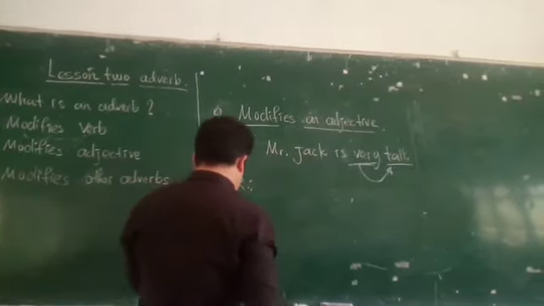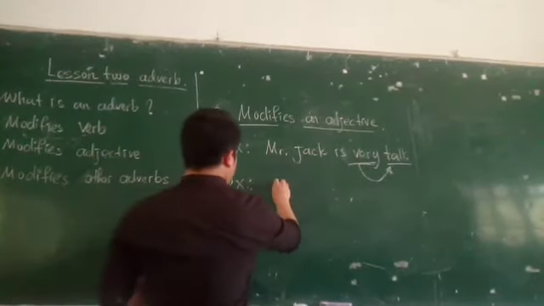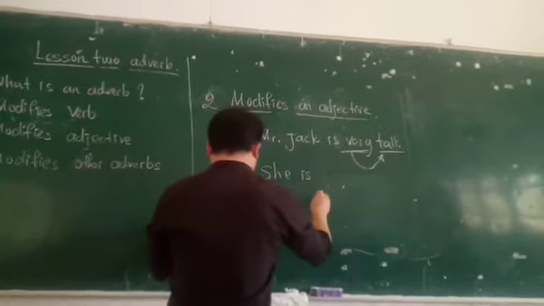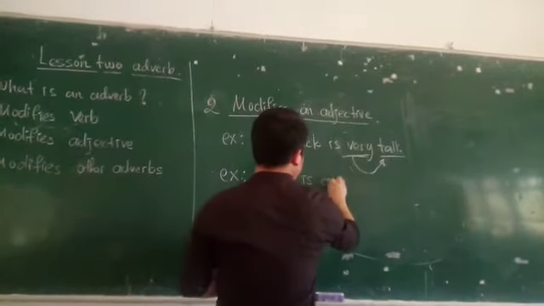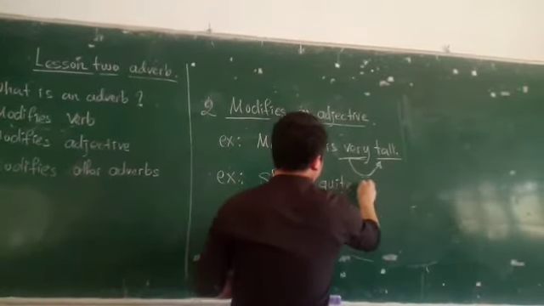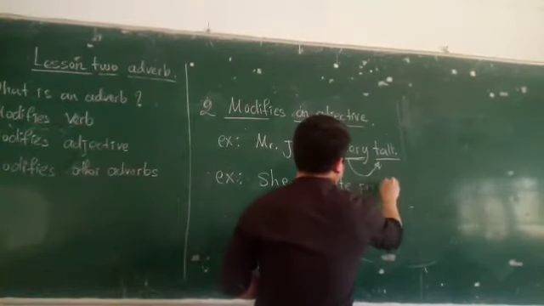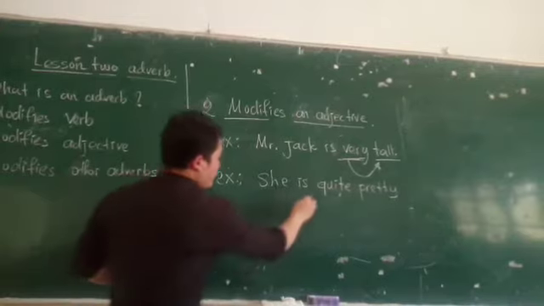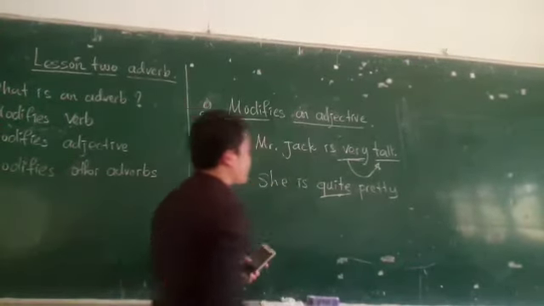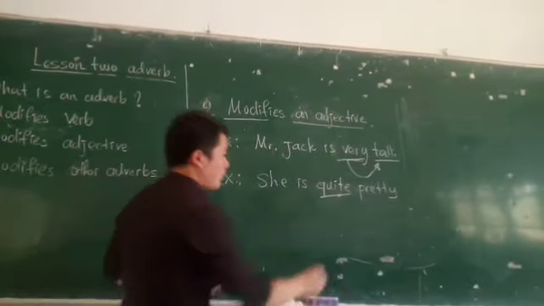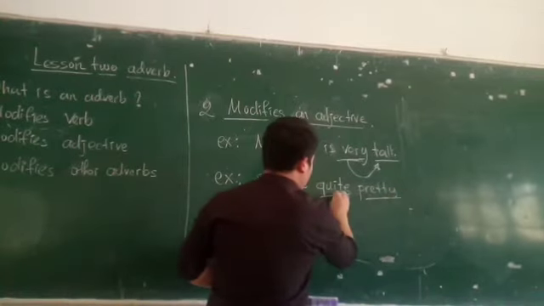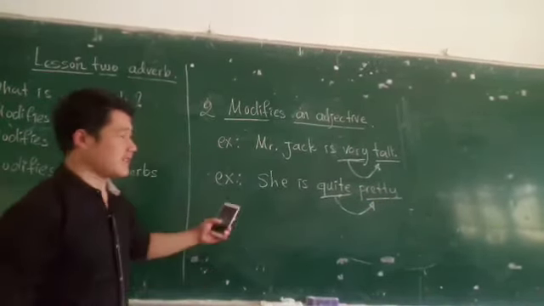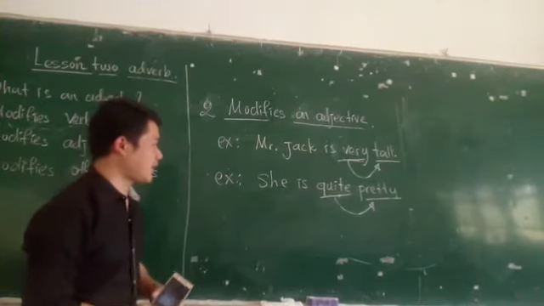She is quite pretty. So quite is an adverb, pretty is an adjective, so the adverb describes the adjective. So this is the sentence. You look and identify.